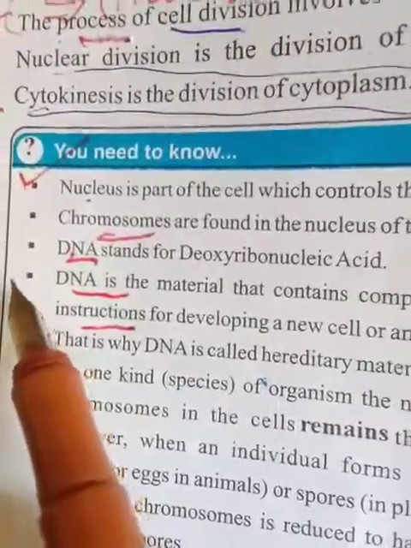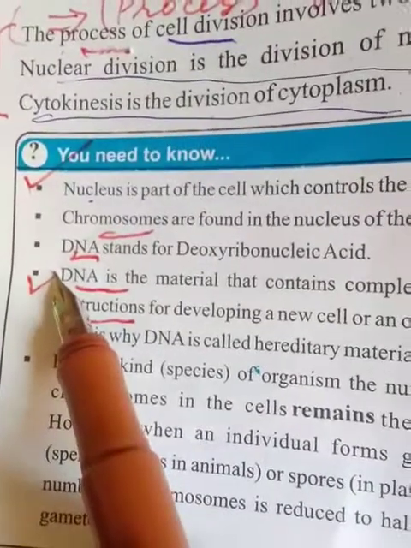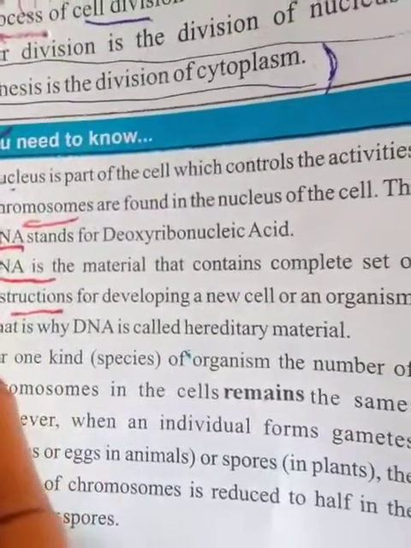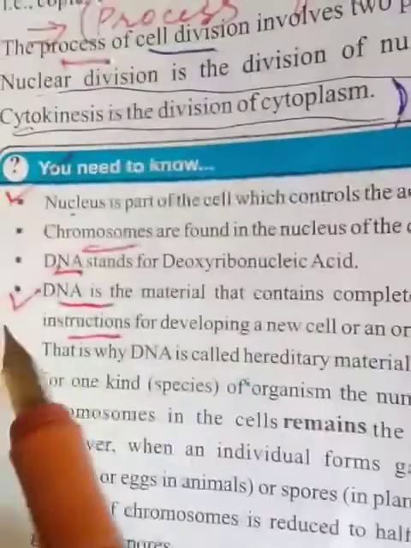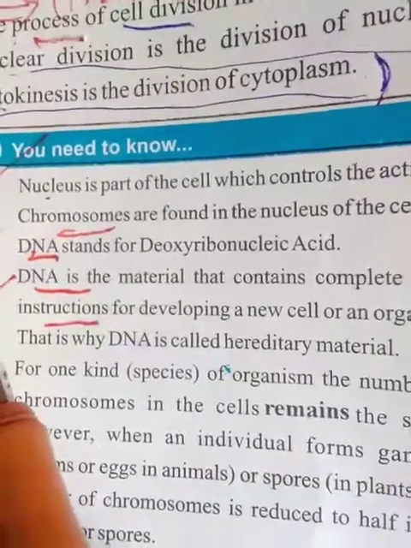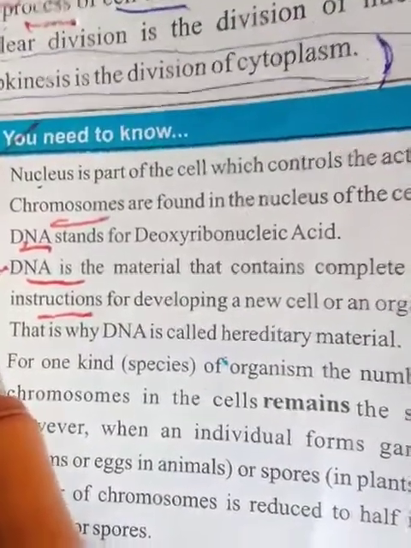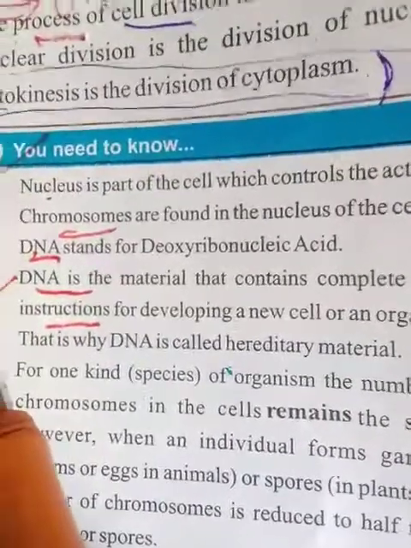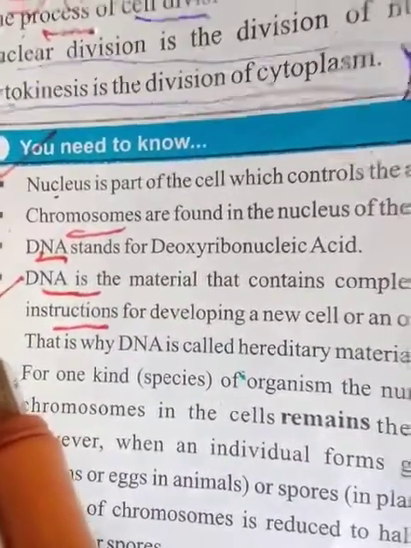So this is the definition of DNA. Short question: DNA is a material that contains the complete set of instructions for developing a new cell. The complete set of instructions present in the DNA produces the new organism. So DNA is called the hereditary material.